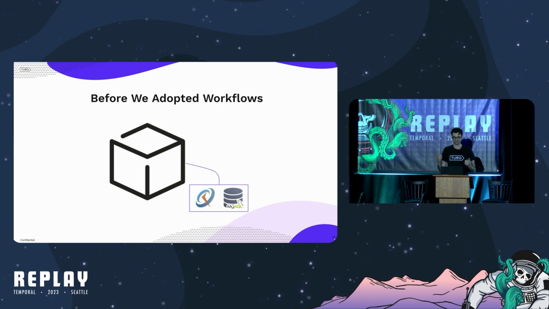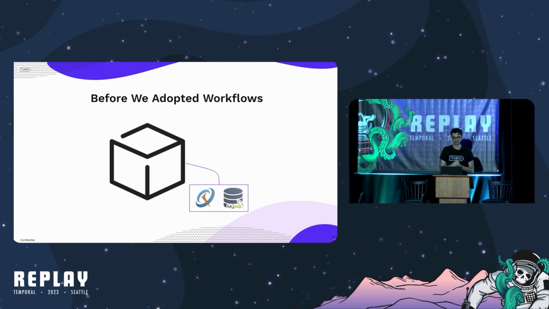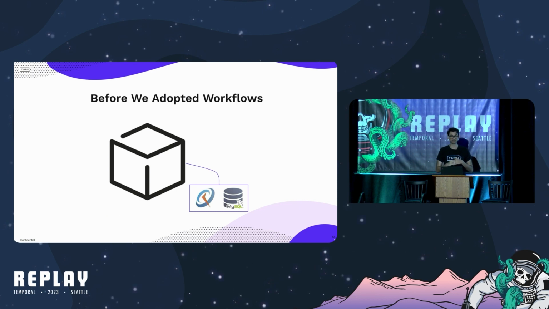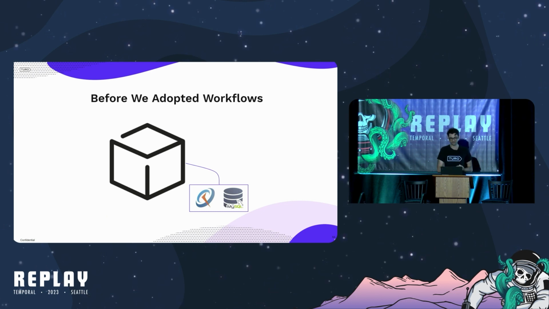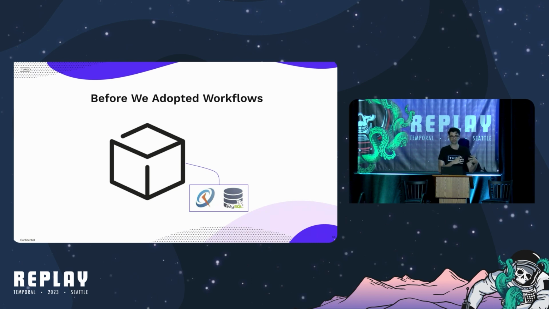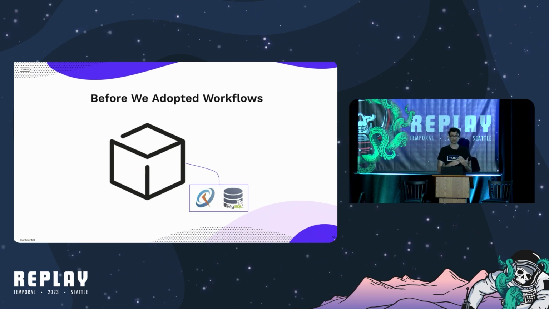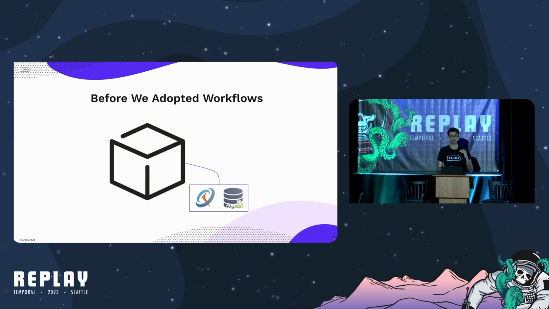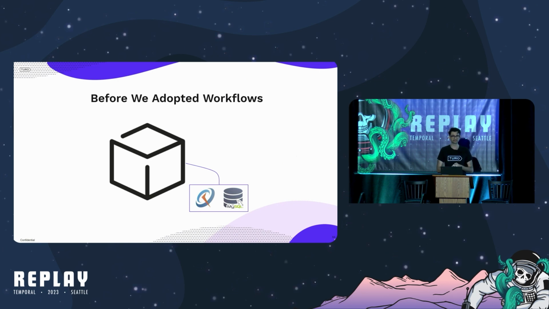Before we adopted workflows, we used Quartz, an open source scheduling library that integrated pretty well with our Java application. Since we're a big Java shop here at Turo, it was a natural choice for our scheduling system. It worked well for us for several years until it didn't.